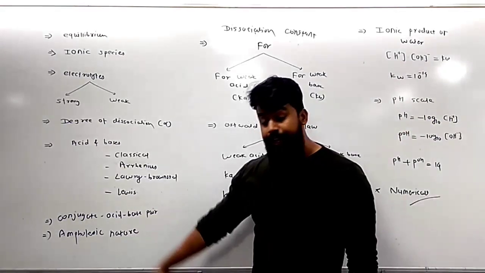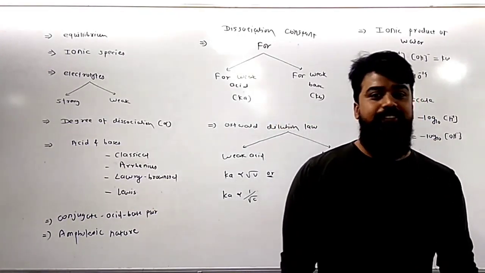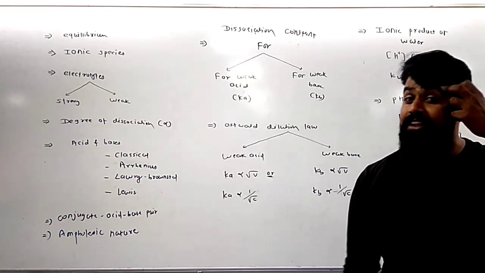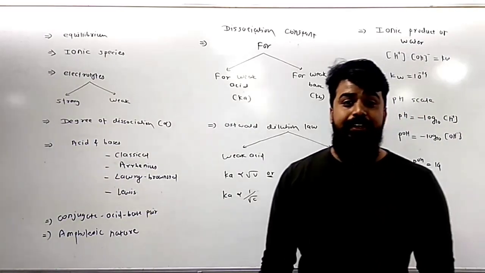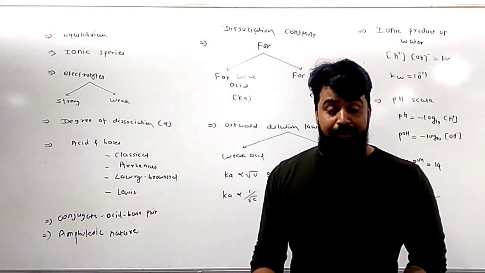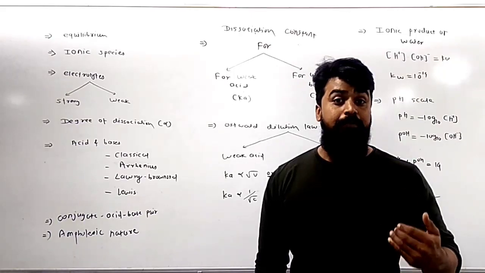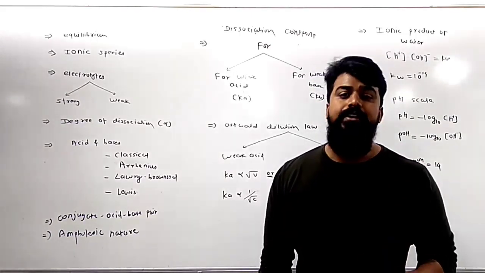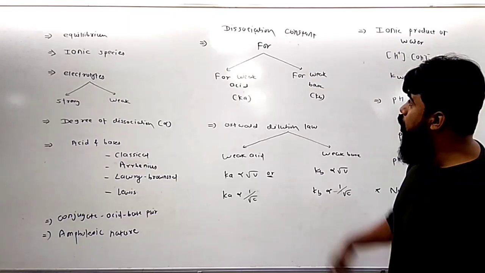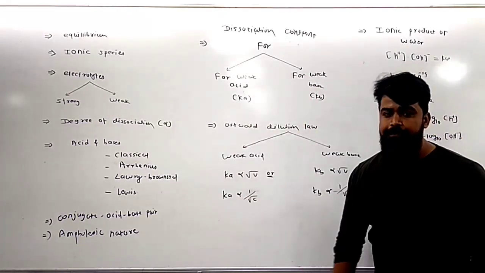Then we talk about the amphoteric nature. Water is a substance which has the ability to react with acids as well as bases. The substance which can react with acids as well as bases, it means the substance having the ability to represent both acidic as well as basic character, is called amphoteric in nature. Then we talk about the dissociation constant for weak acid.